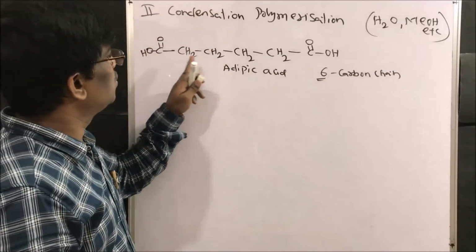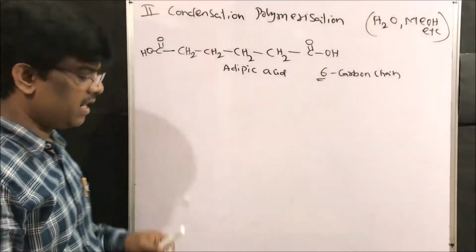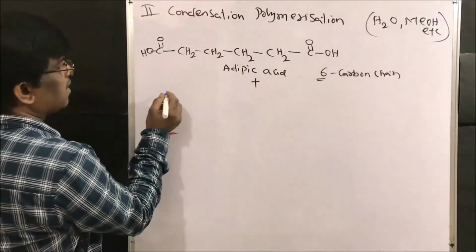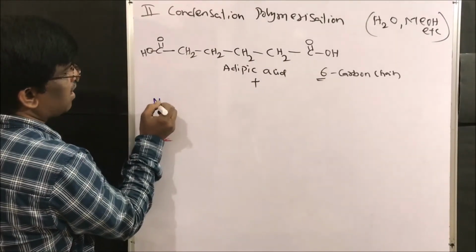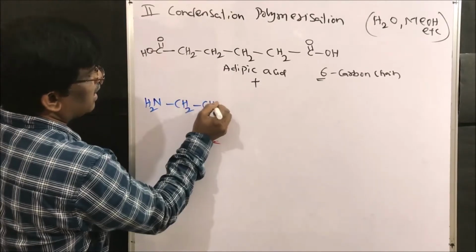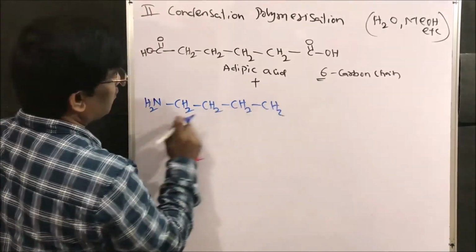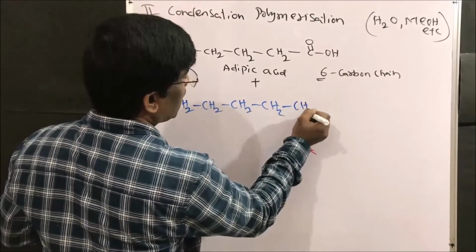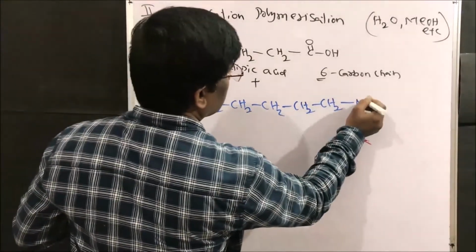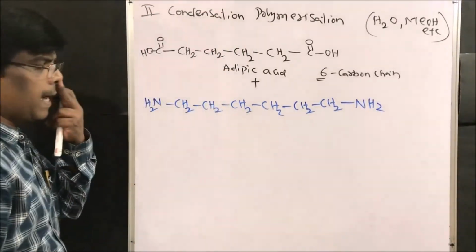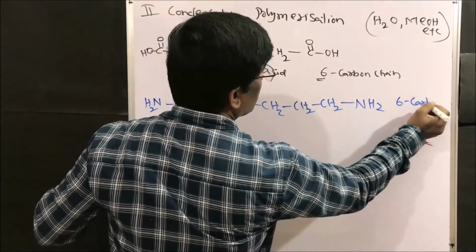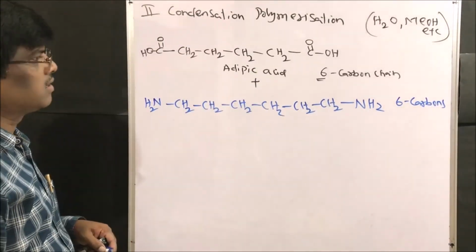Adipic acid 1, 2, 3, 4, 5, 6. Right? Plus hexamethylene diamine. Hexamethylene 1, 2, 3, 4, 5, 6. Diamine. Hexamethylene diamine. How many carbons are there? 6 carbons, right?